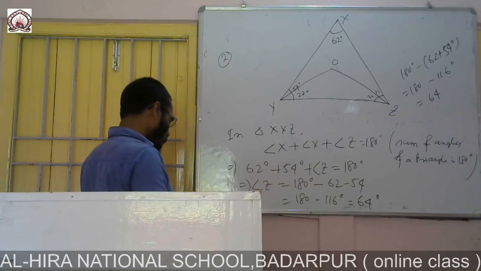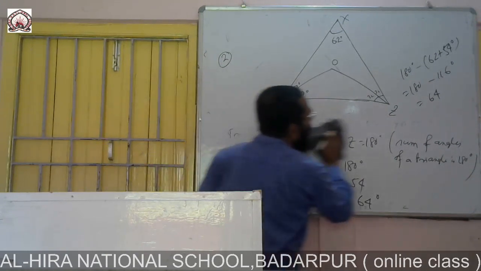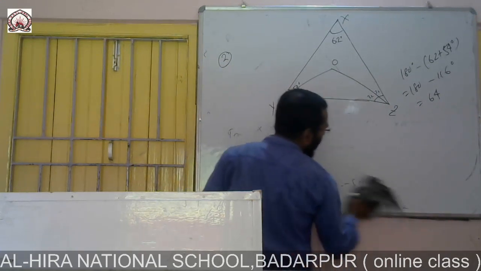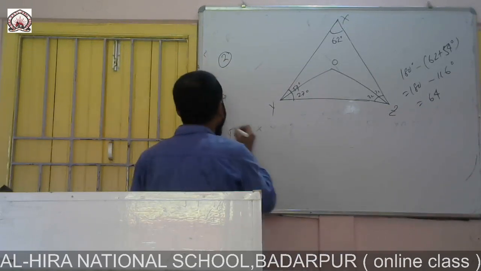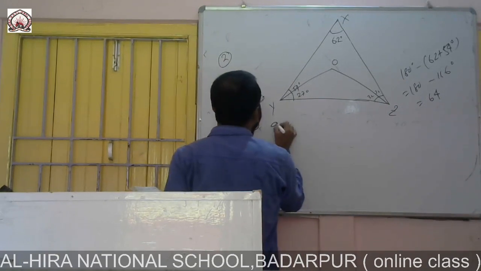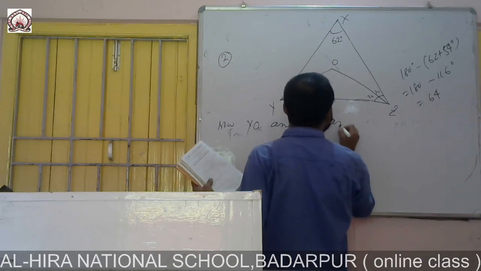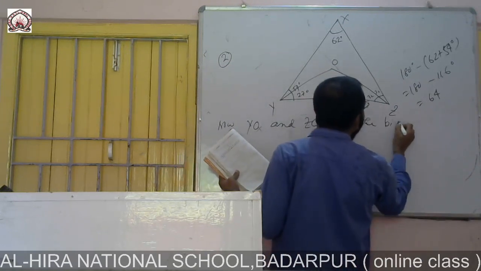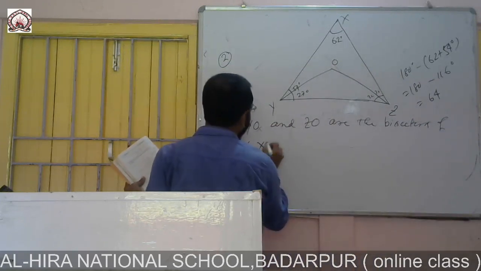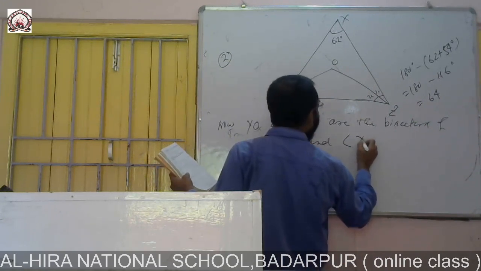Now you write: YO and ZO are the bisectors of angle XYZ and angle XZY.